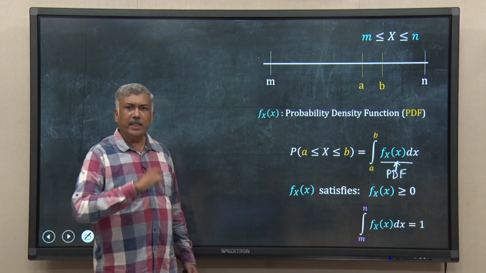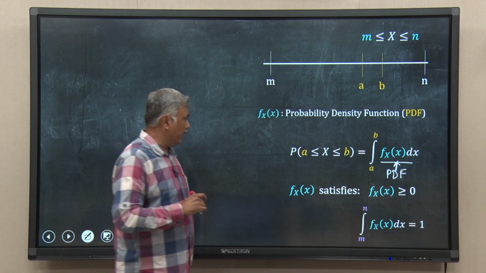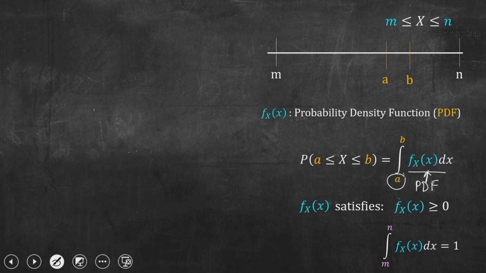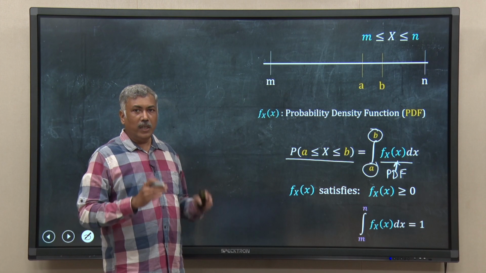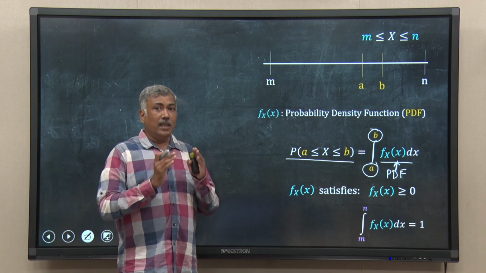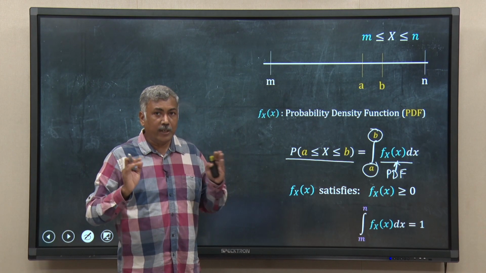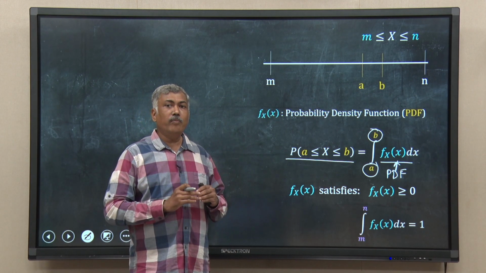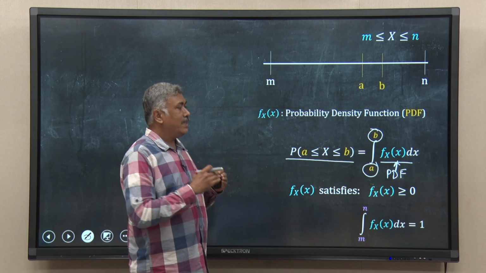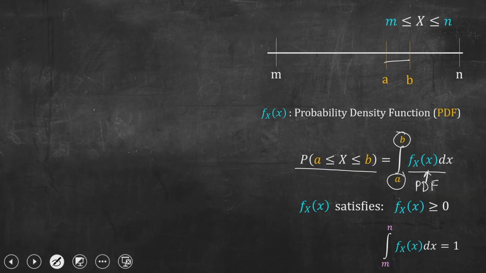If I integrate this PDF, f subscript x, probability density function, from a to b, it should give me the probability that x lies between a and b, right. So, integration of this density function, which I have assumed I know somehow, will give me the probability that x lies in this interval a to b.